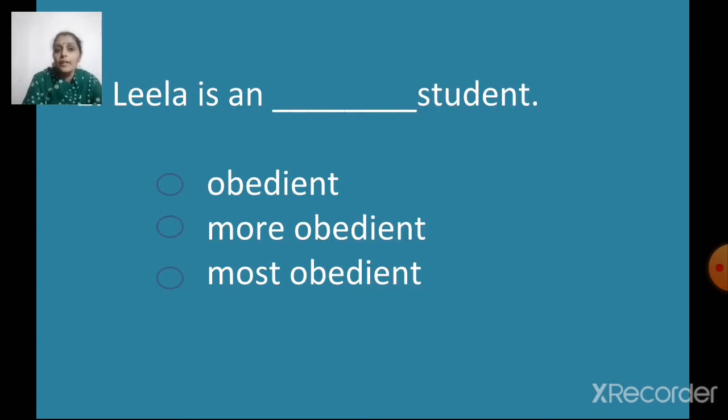Leela is an obedient student. There is only one person I am talking about, Leela, right? I am not comparing here. There are no two persons here. I am just saying Leela is a dash student. So which is the correct adjective I have to use here? There won't be any comparative, no superlative, no positive, because there are no two persons. I'm talking only about one person. So I'll just use the adjective as it is, right? Leela is an obedient student.